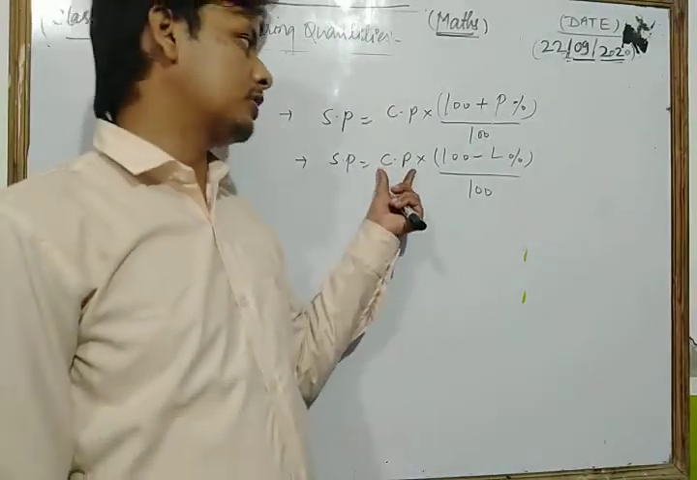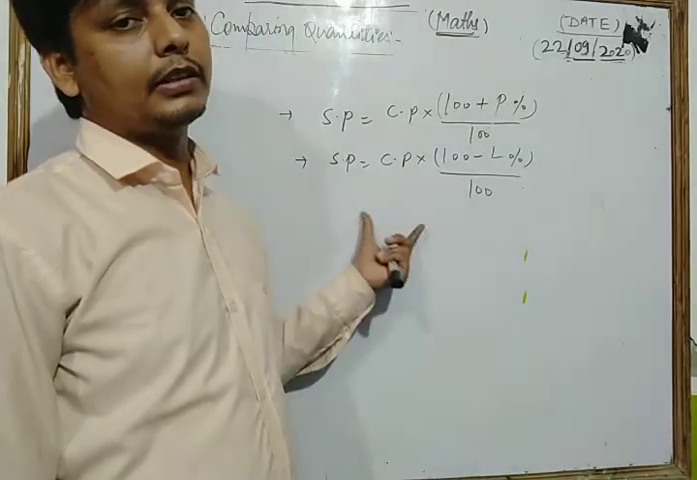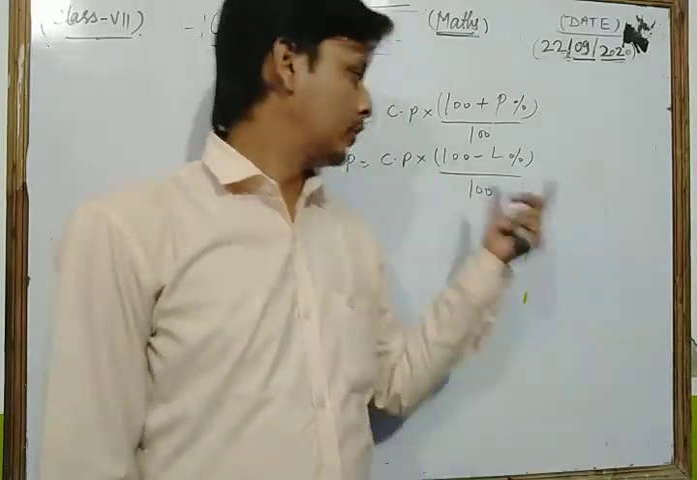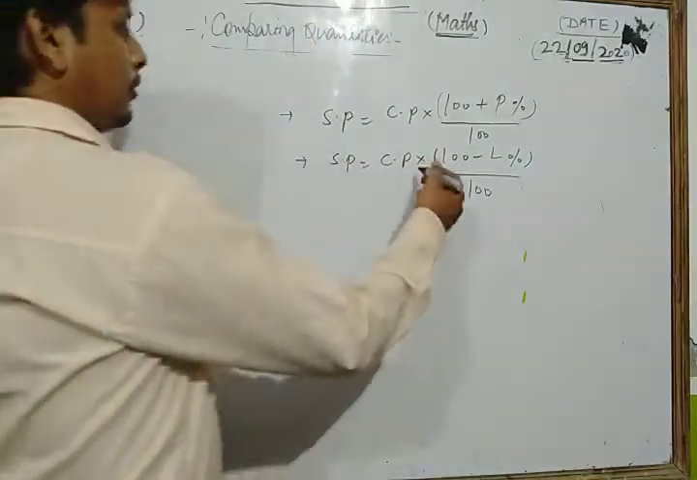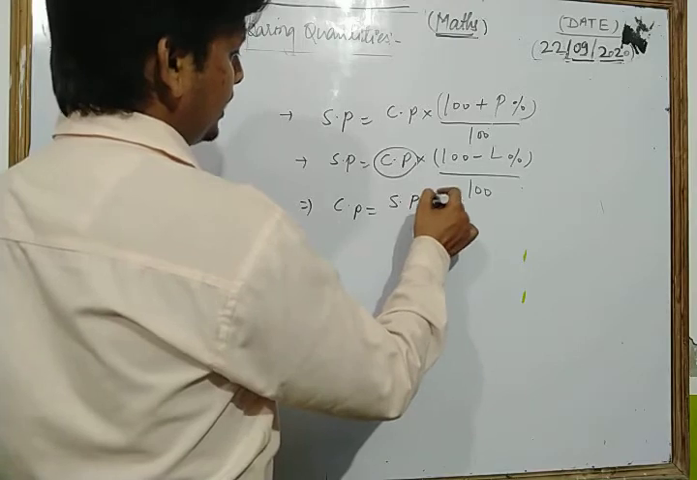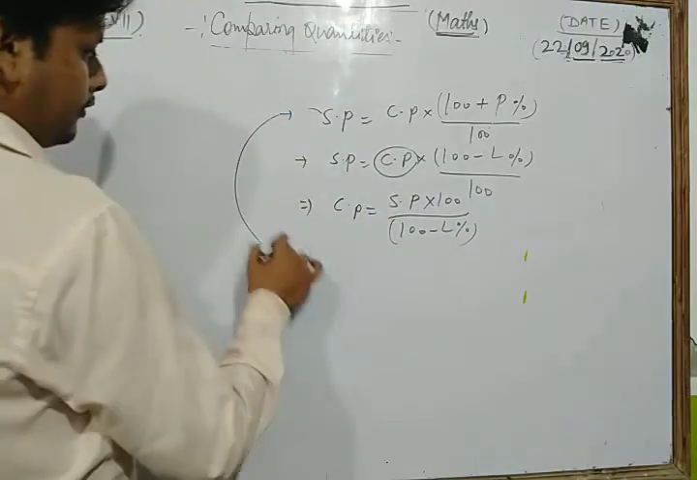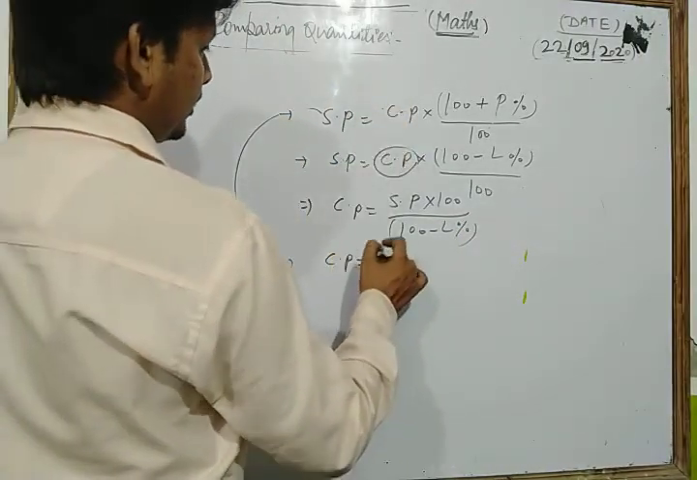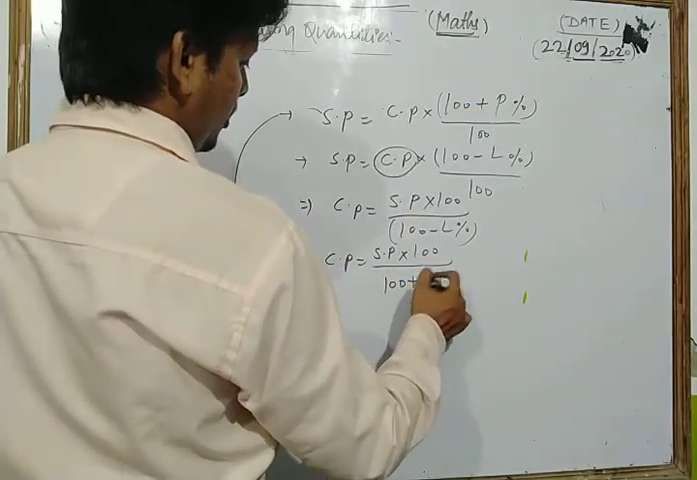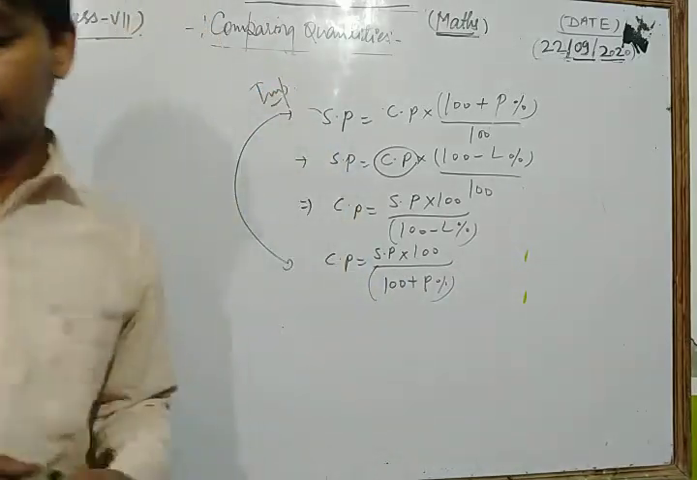Okay, if cost price is given and loss percent is given, then in that condition we write the formula of selling price as cost price into 100 minus loss percent upon 100. By the help of this formula we also find the cost price. We write cost price as selling price into 100 upon 100 minus loss percent. Similarly, the formula for CP is selling price into 100 upon 100 plus profit percent. So these are the very important formulas related to that chapter.